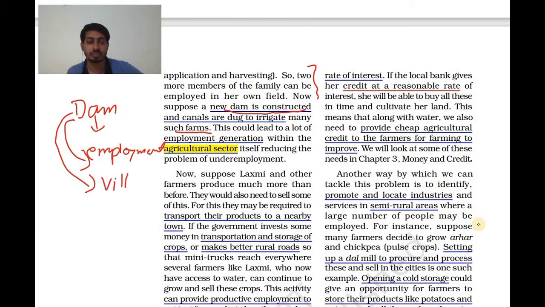And these laborers will come from villages. Okay, these people will come from villages. For example, you have to construct one dam in Madhya Pradesh. The people belonging to that region will get employment. So this could lead to a lot of employment generation within the agriculture sector itself, reducing the problem of underemployment. So remember this thing, it is reducing the problem of underemployment.